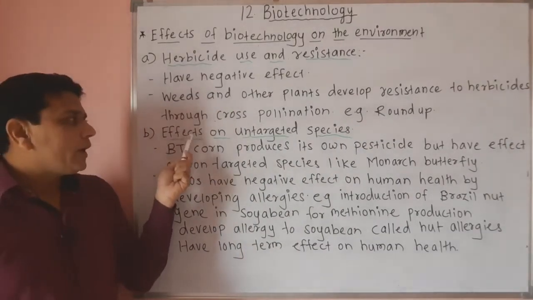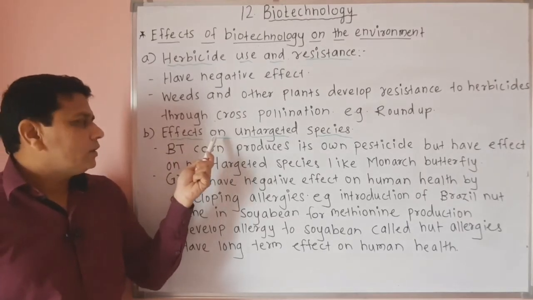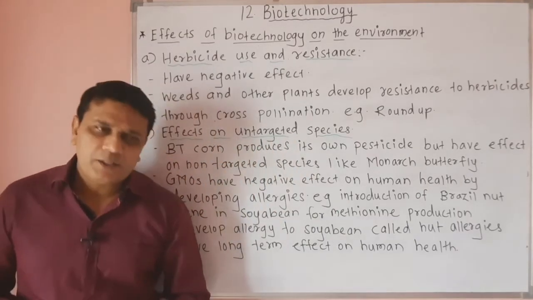Then the use of biotechnology has effects on untargeted species.